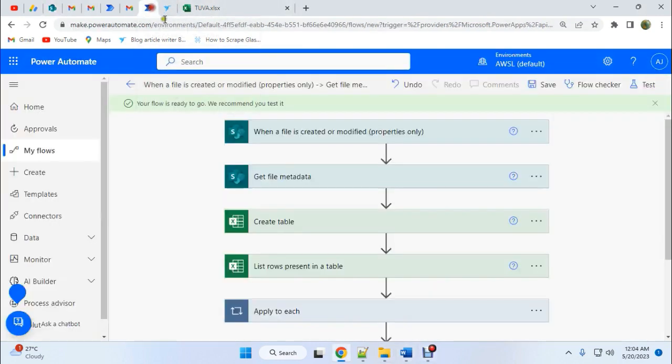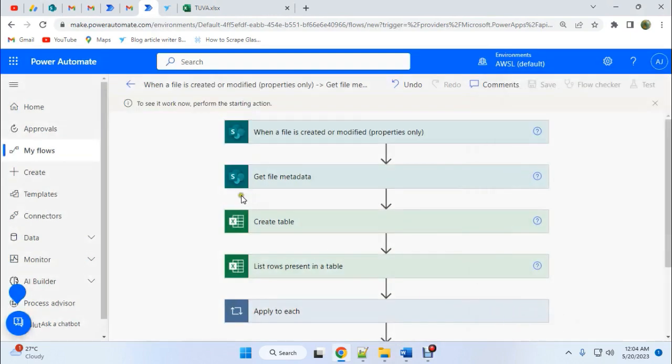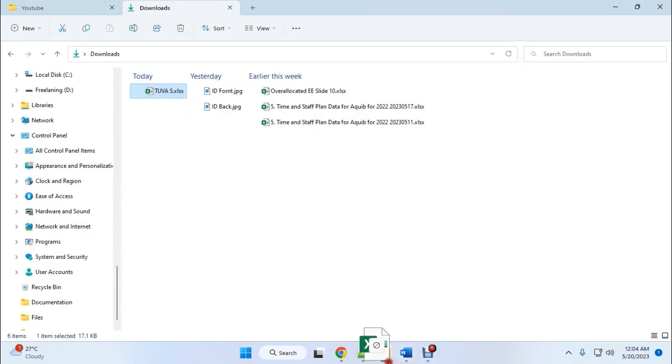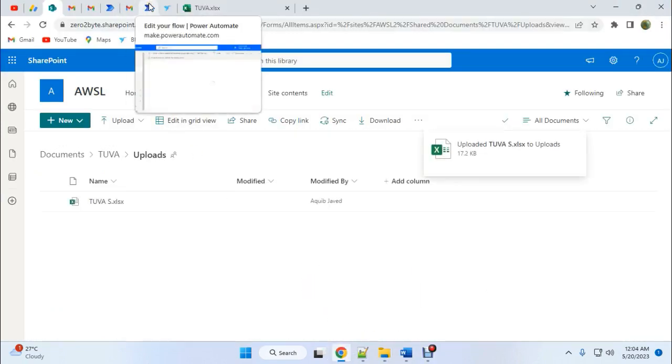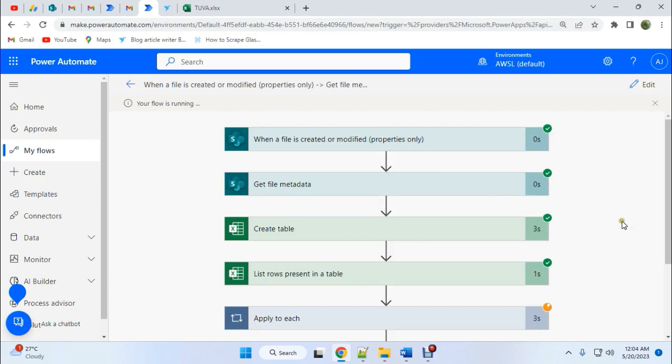Now I'll go to test manually. Okay, now just upload, and let's see what happens. It should start soon. Yeah, your flow is running, and it should take less than 20 seconds.